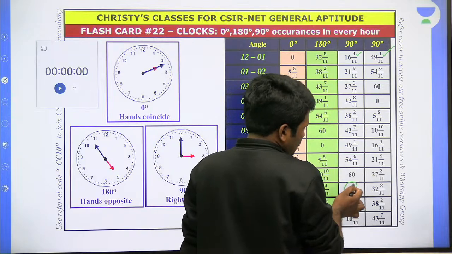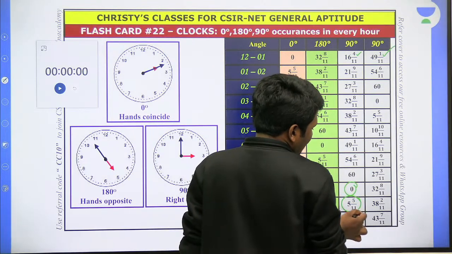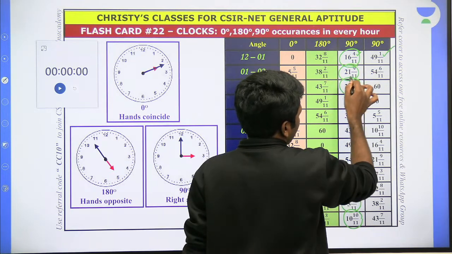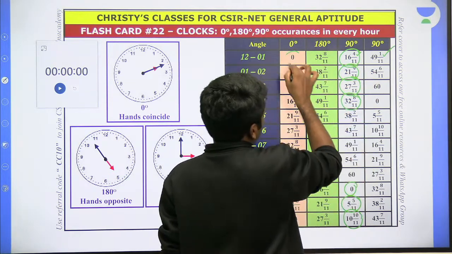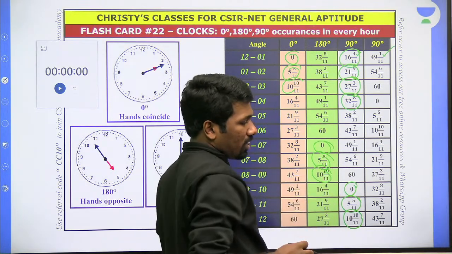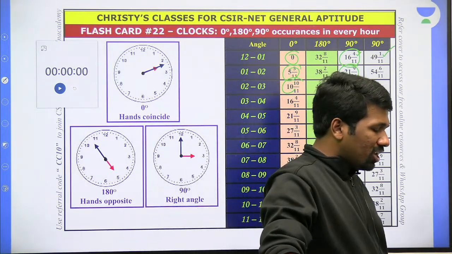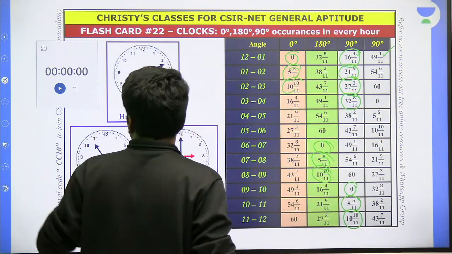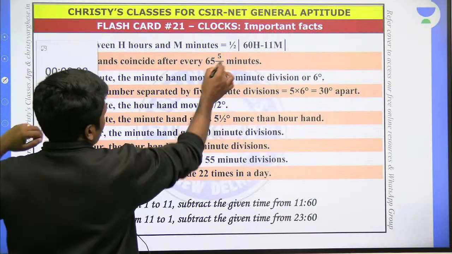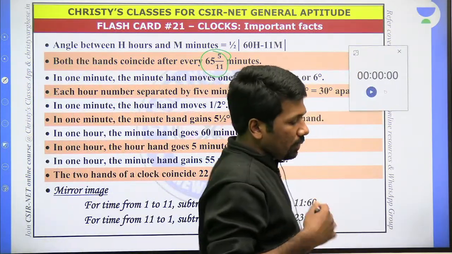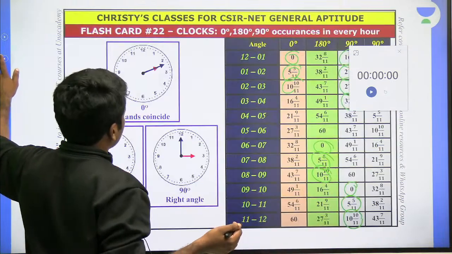From 0 you can start. 65 and 5/11 minutes later, a particular time is repeated all the time. The hands can be at 90 degrees, or 0 degrees, or 180 degrees, every 65 and 5/11 minutes. 65 5/11 minutes means 1 hour 5 and 5/11 minutes. That is also a theory I have discussed earlier. 65 and 5/11 minutes later, any particular time repeats.